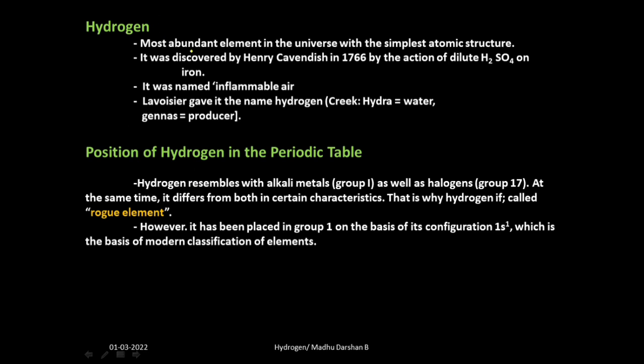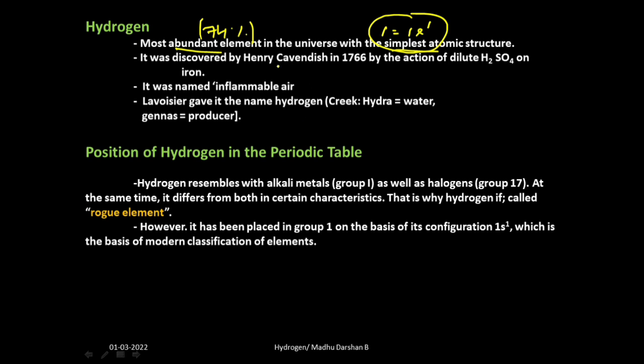So hydrogen is the most abundant element in the universe. Yes, 74% of universe is comprised of hydrogen, and it has simplest atomic structure. Yes, since hydrogen is the first element in the periodic table, it has atomic number 1 and electronic configuration 1s1. This is the simplest atomic structure of all the elements in the periodic table.